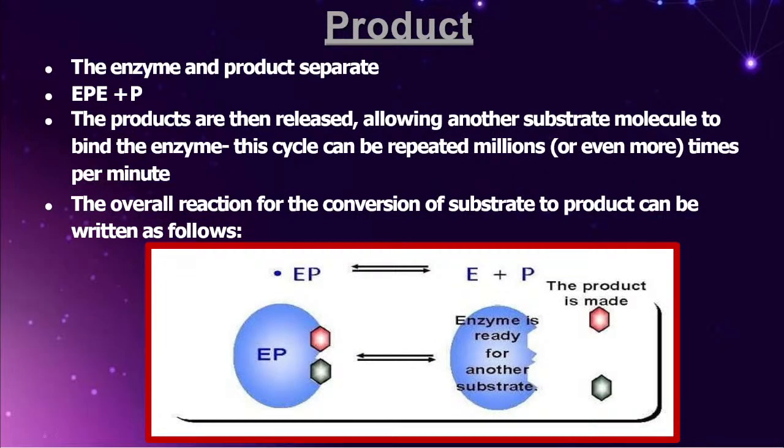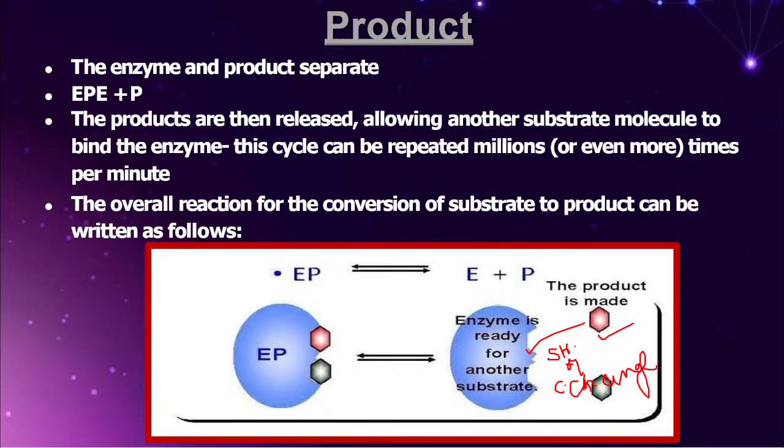Okay, now all the students, look into the picture. The moment the product is released, what is happening? Tell me, friends. The enzyme once again undergoes a structural or conformational change.